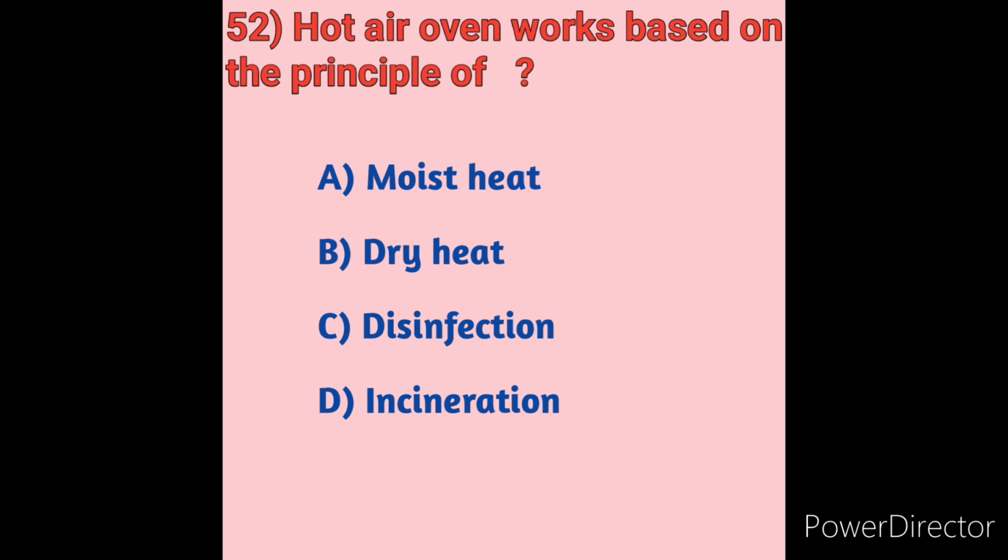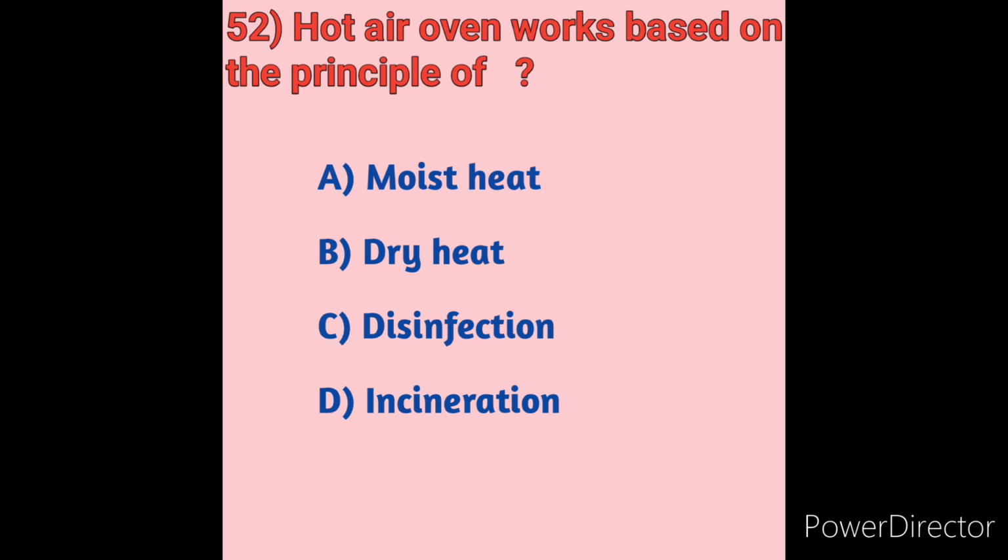Moist heat sterilization is performed in a pressurized chamber called an autoclave, so the autoclave method uses moist heat. Next, option B, dry heat. The proper time and temperature for dry heat sterilization is 160 degrees Celsius for 2 hours or 170 degrees Celsius for 1 hour, and for high velocity hot air sterilizers, 190 degrees Celsius for 6 to 12 minutes. Items should be dry before sterilization since water will interfere with the process.